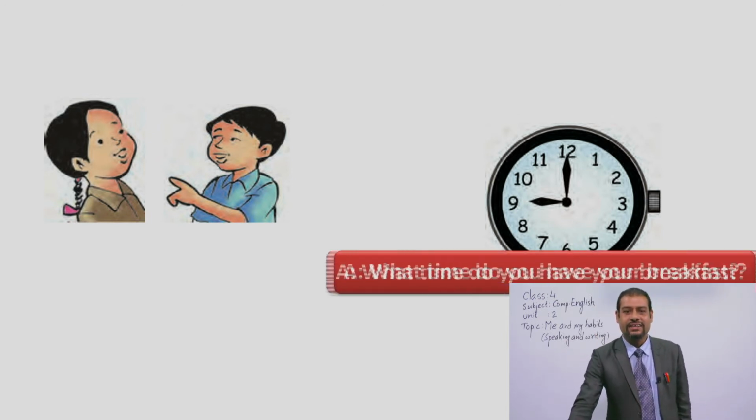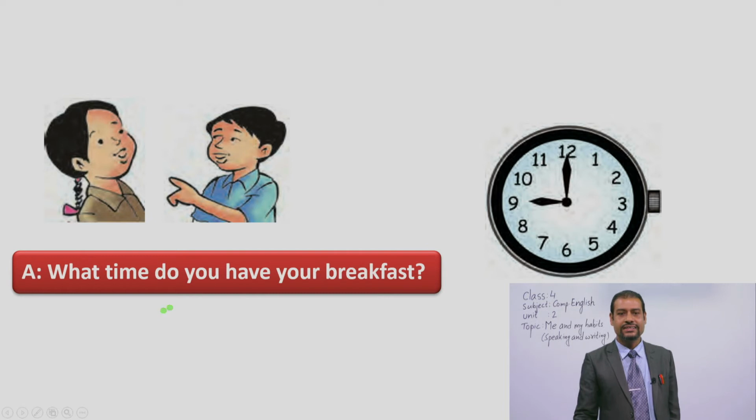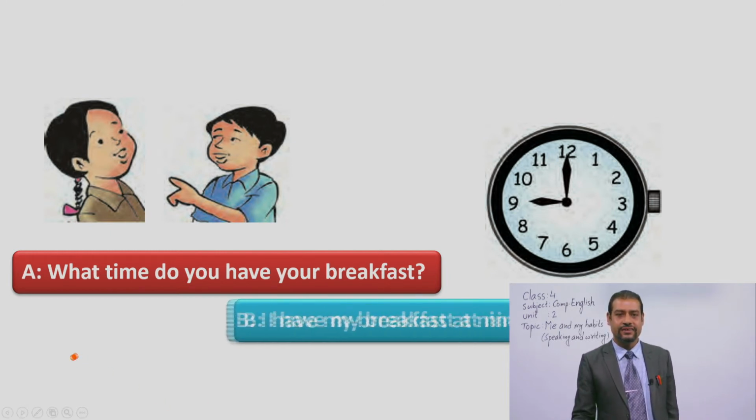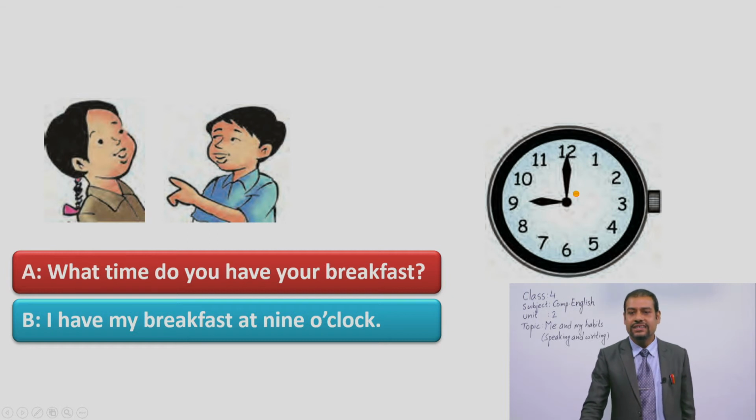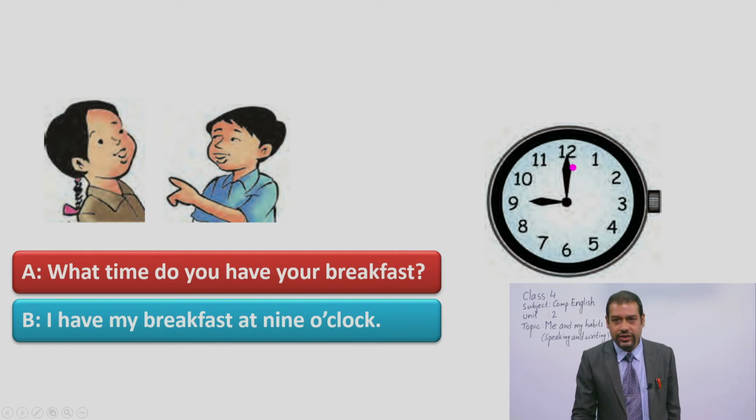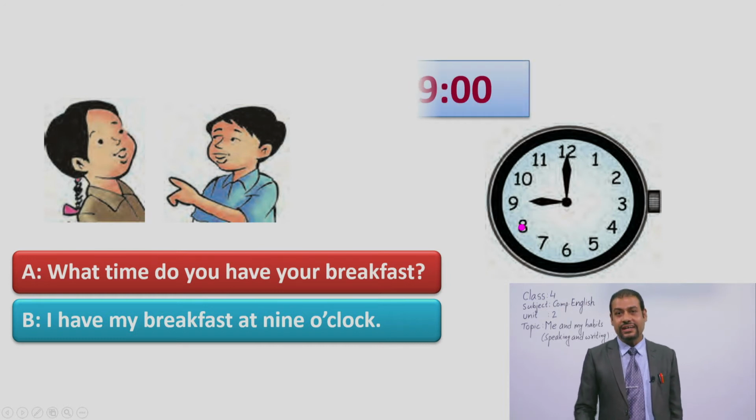So the question asked by the boy is, what time do you have your breakfast? You also, what time do you take your morning meal? Yes, see, the girl says, I have my breakfast at 9 o'clock. See, the hour hand is on number 9, and the minute hand is on number 12. It means 60 minutes, okay? So it is 9 o'clock. Is your answer right with me? Please check it.